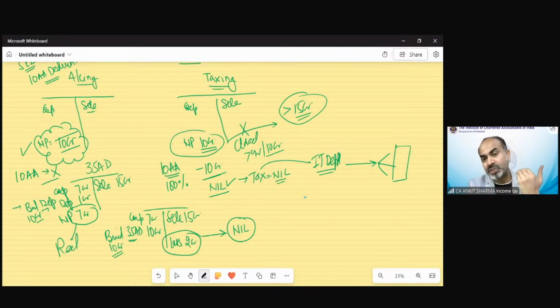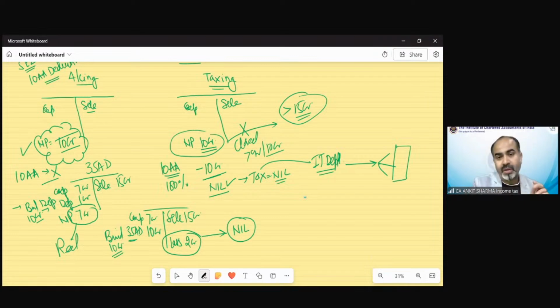And suppose it has been shut down after 5 years, 10 years, 11 years, or before 15 years. Then the government would be in a huge loss of tax due to this closure of business. It will happen. So what was our expectation from that business? That no problem, we are not earning tax from this business now, but we will earn tax after 15 years. That's not going to happen if this business shuts down.